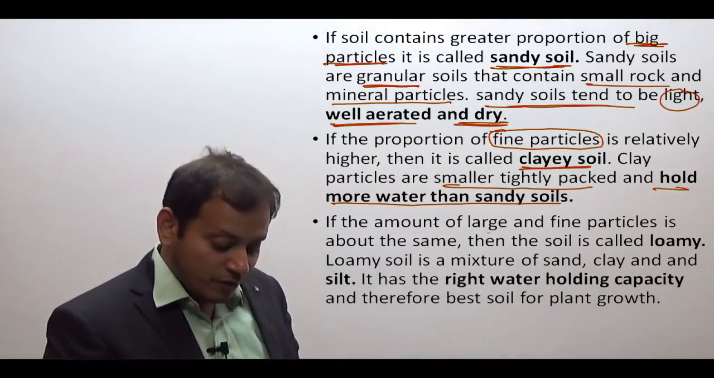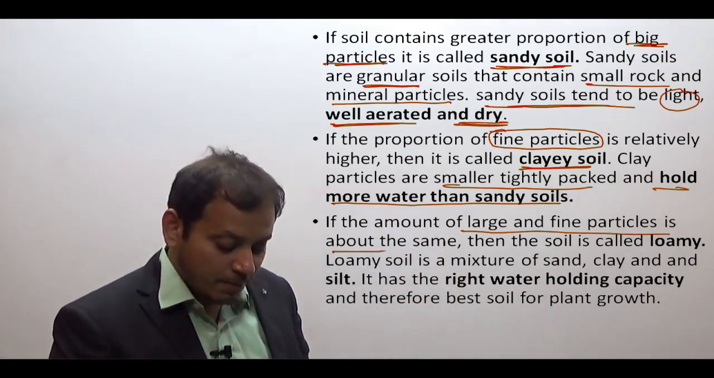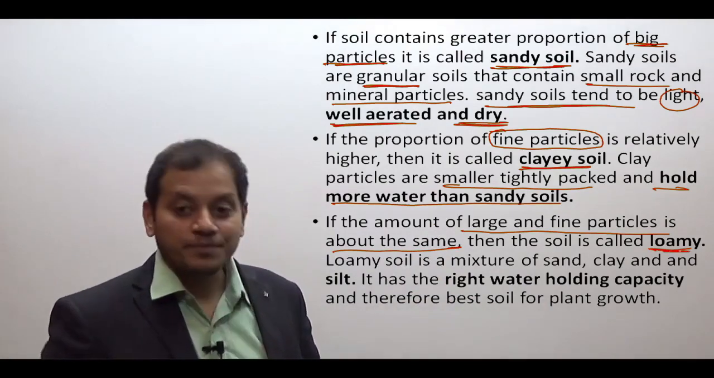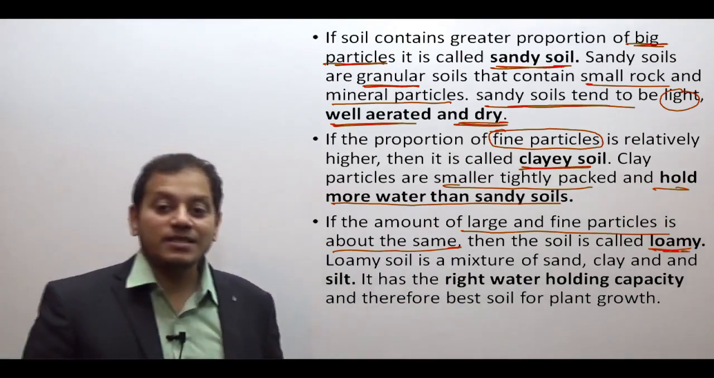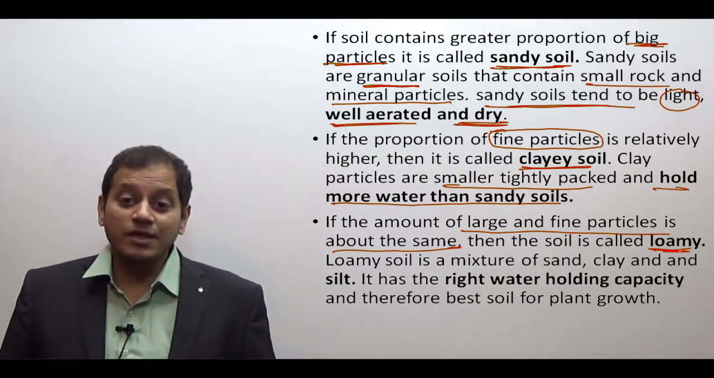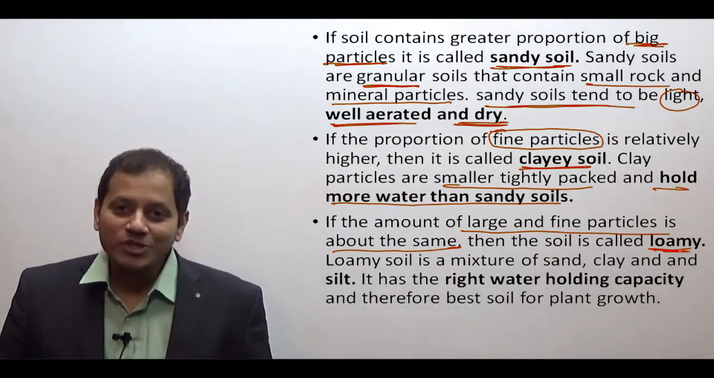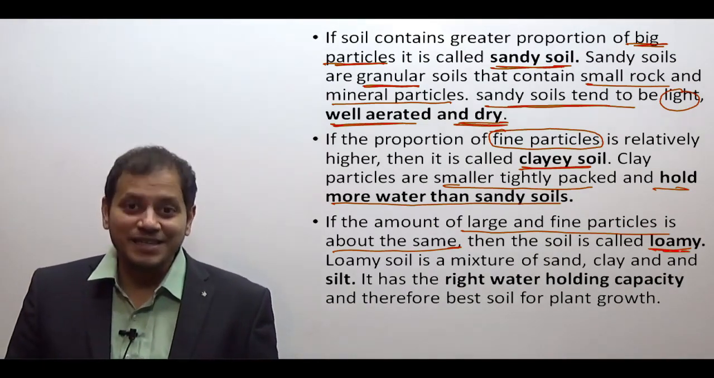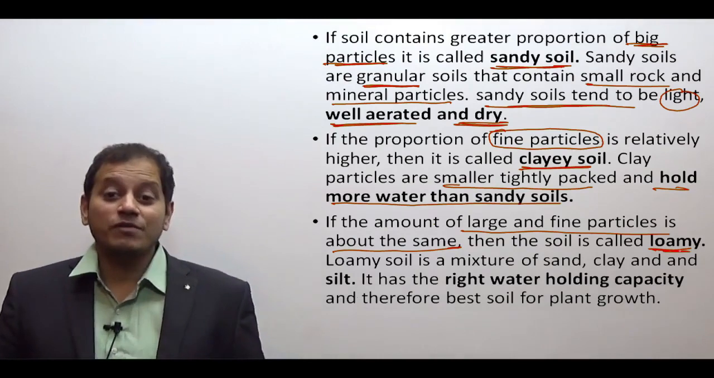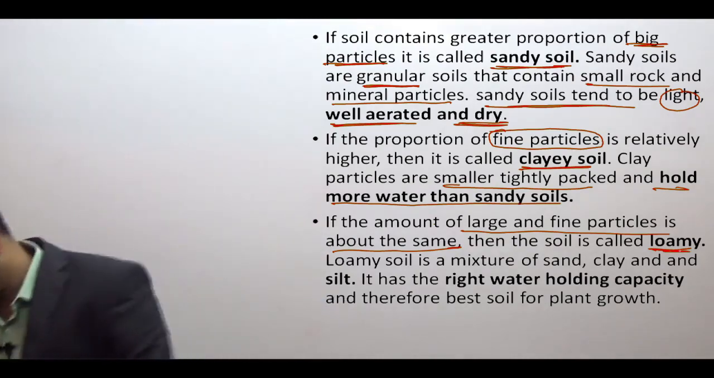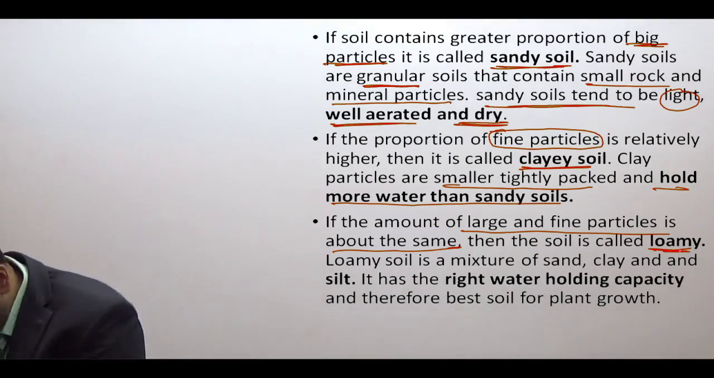If the amount of large and fine particles is about the same, then the soil is known as a loamy soil. That means the loamy soil has about the same amount of particles, then it is known as a loamy soil. Loamy soil is a mixture of sand, clay, and silt. Now this is very important from your examination point of view. That is, what is the loamy soil made up of?